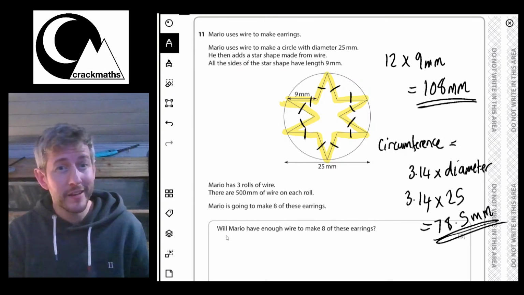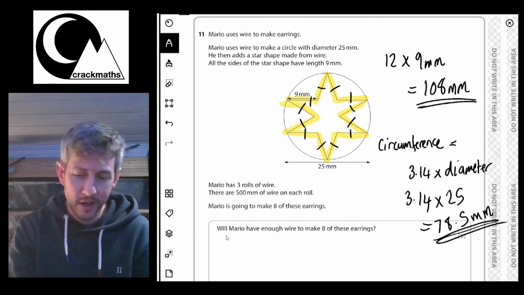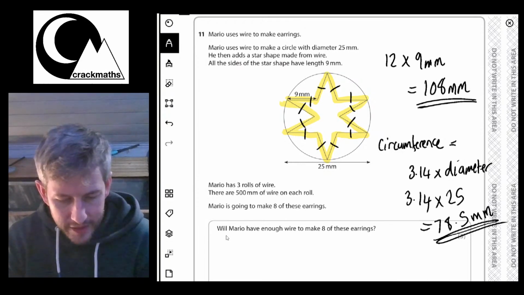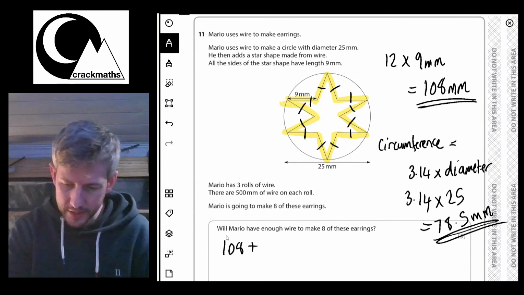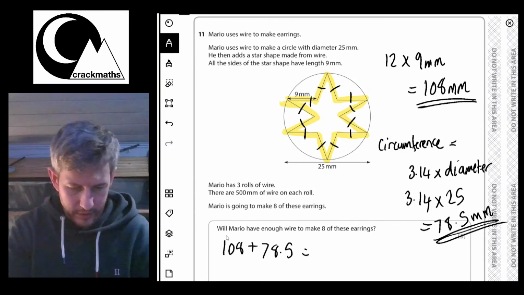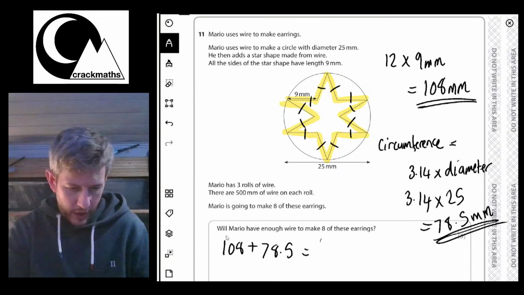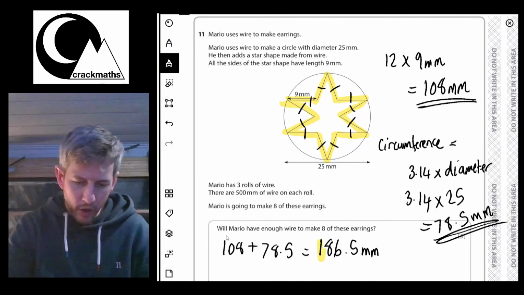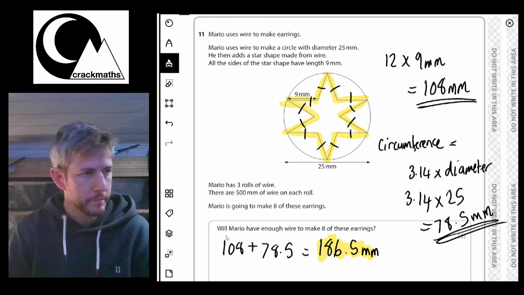So we've got the circle and we've got the star. So we know that the whole thing will make 108 plus 78.5. If I do 108 plus 78.5, we've got 186.5. So this is how much wire is required for one earring.